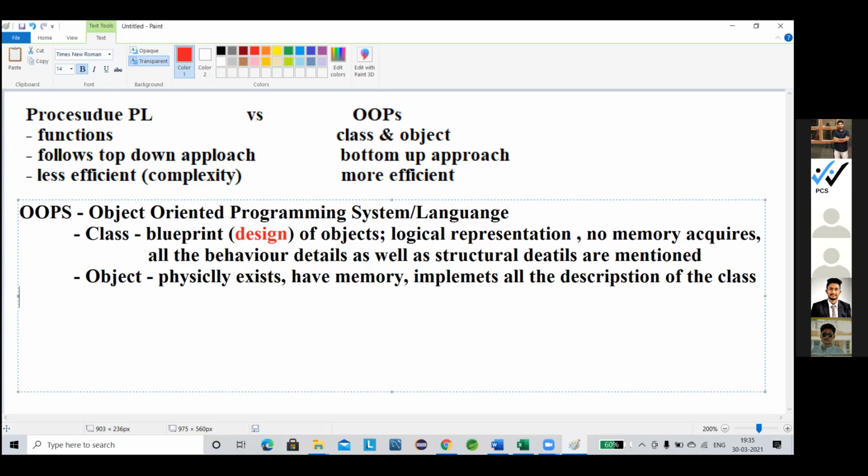Clear? Next concept, as I told you about method. You guys already know this: what is the difference between method and function? Function has a return value. And method?